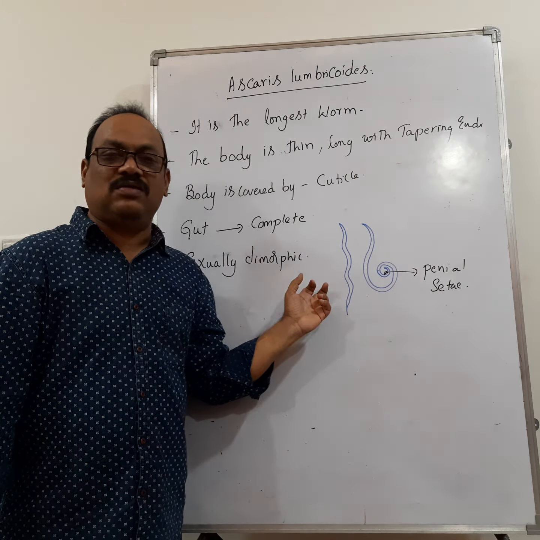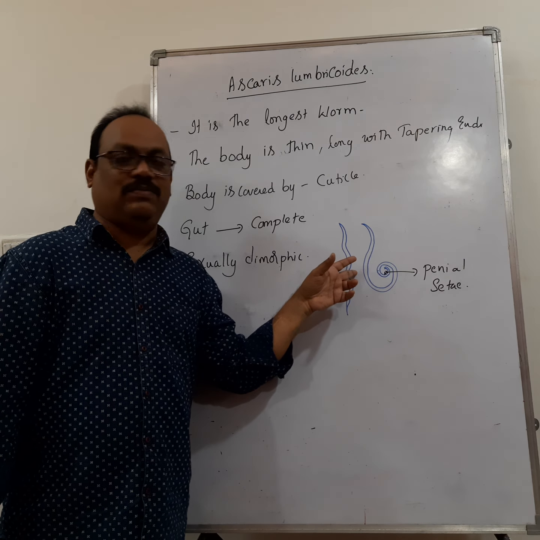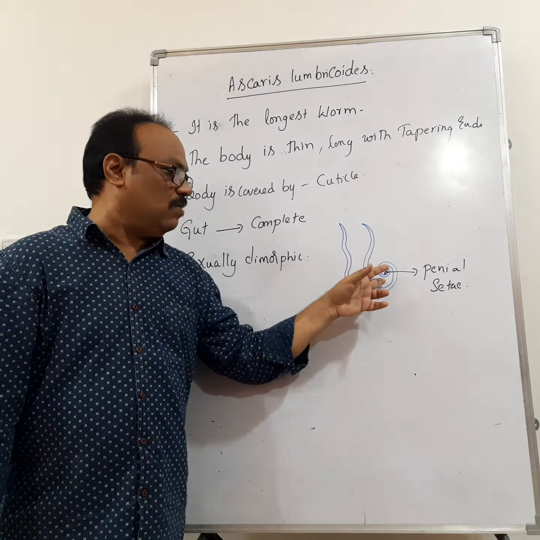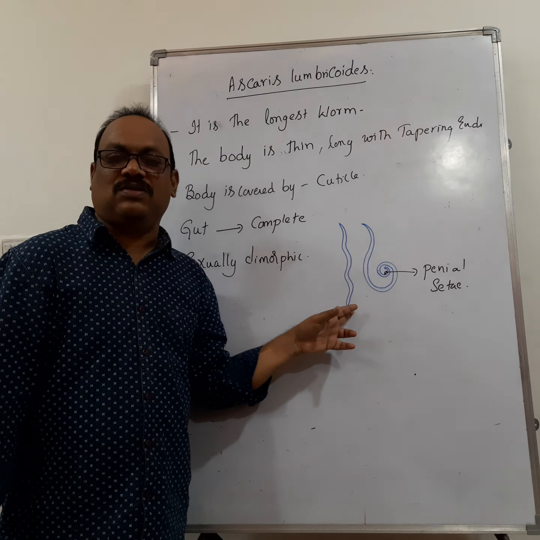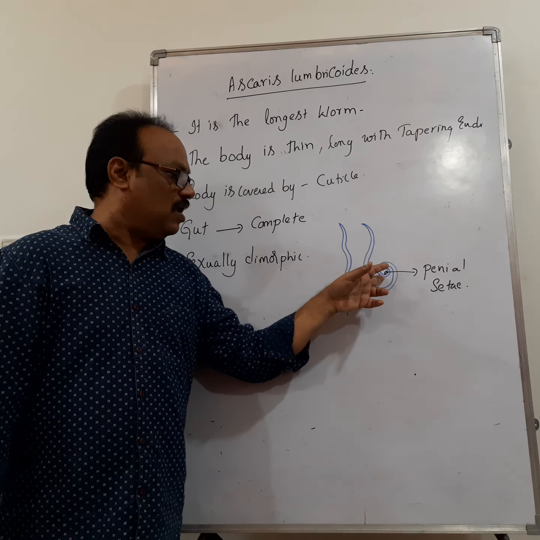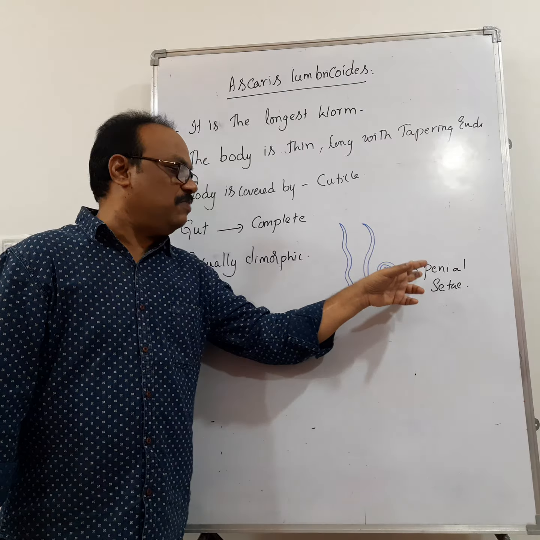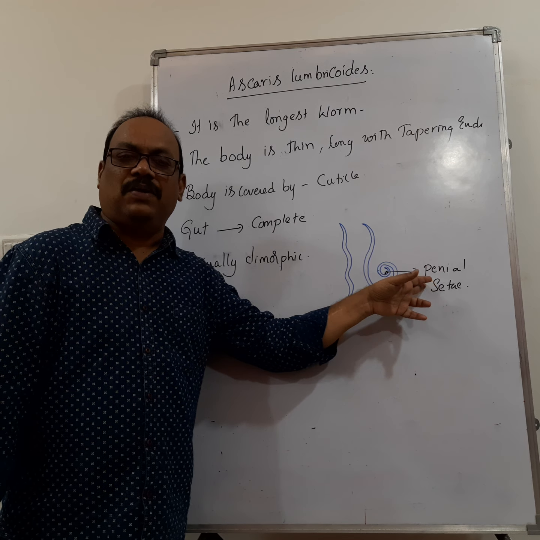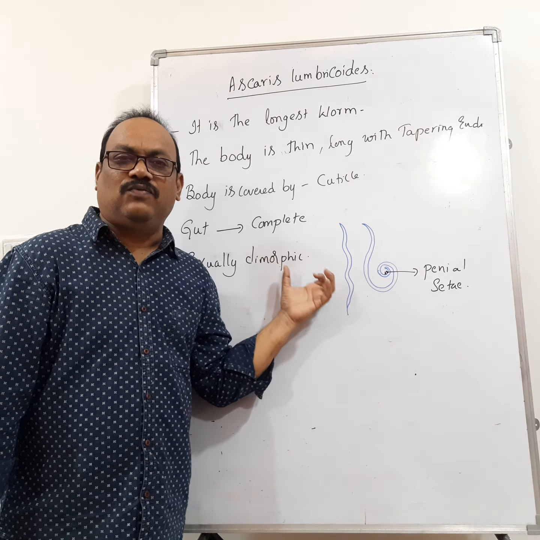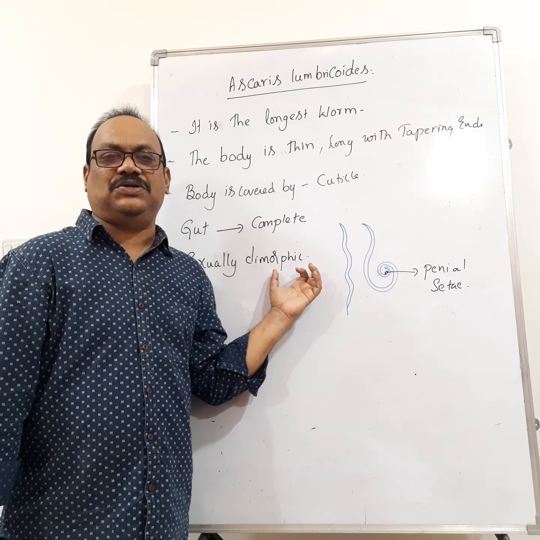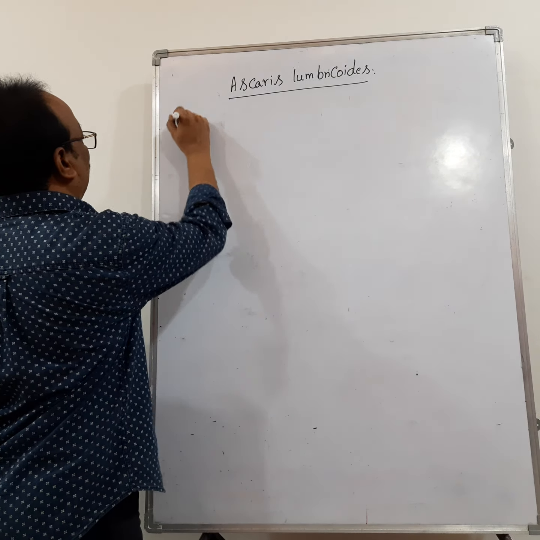You understand the differences now? The male worm is shorter when compared to the female. And the male worm is having a curved posterior tail, whereas the female is having a straight posterior tail. And the curved posterior end of the male consists of penial setae. Okay, this penial setae is also called as what? Copulatory setae. So what is the use of this copulatory setae? They are useful in the process of copulation. Okay. Now let us see the life cycle.